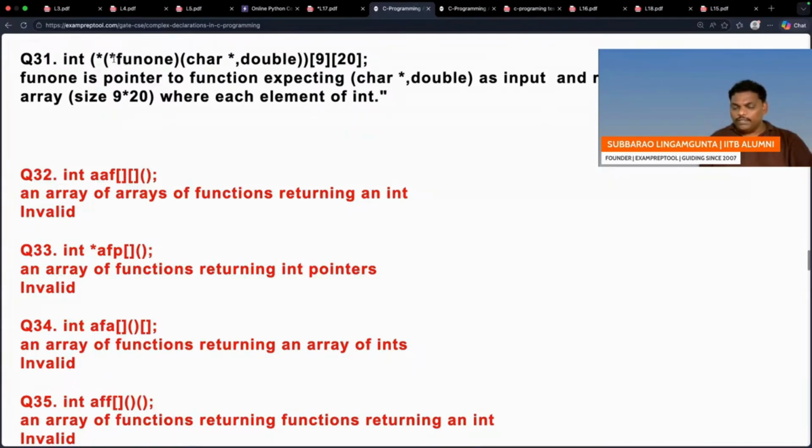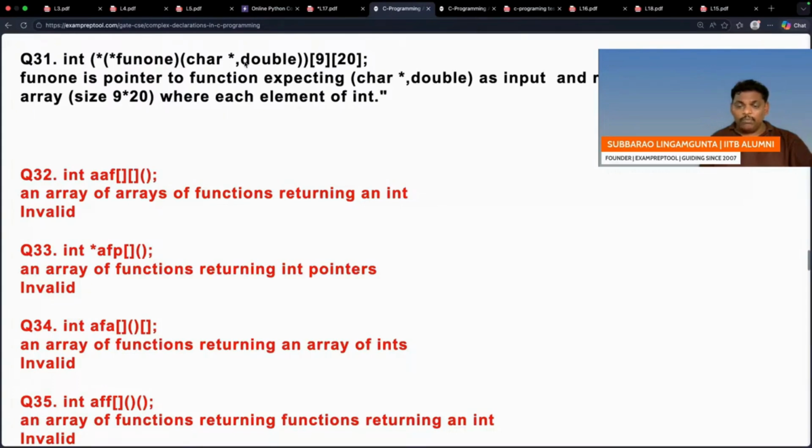That pointer is pointing to a function which will take character pointer and double as input, and which will finally return a pointer. Let me check once.